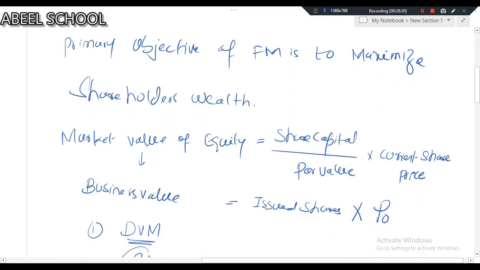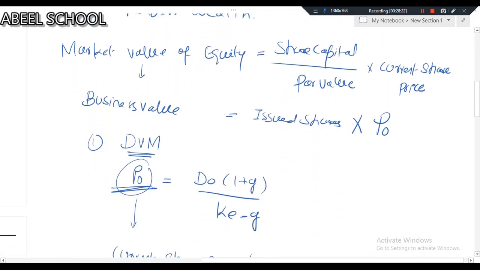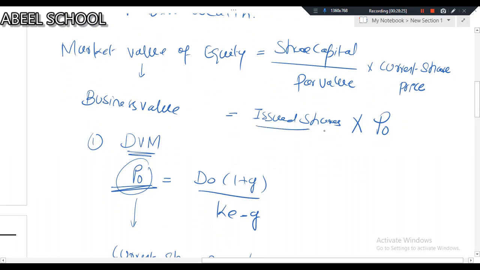Okay, look at this. So business value is equal to issued shares into P naught. Now let me tell you one more, very interesting thing. Right now we are not studying AFM. Actually, I'm just giving you a little bit of foundation relating to financial management. So business value is equal to issued shares into P naught.